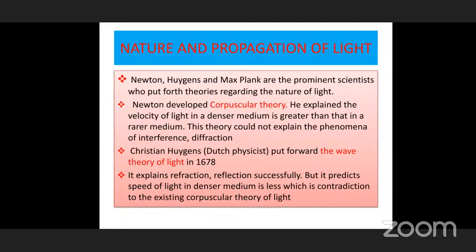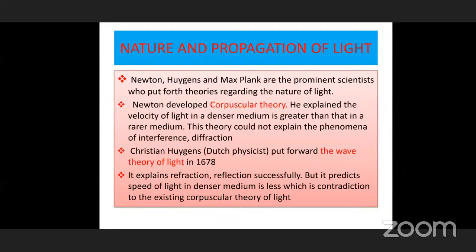Some scientists believe Newton's theory is correct. Some scientists believe in wave theory. They went on doing some more experiments. And finally, Foucault, a scientist, conducted experiments and found the velocity of light accurately. That is 2.98 into 10 power 8 meter per second. Not only finding the velocity of light, he could find the velocity of light in different media. In water, in glass, and different liquids he used.